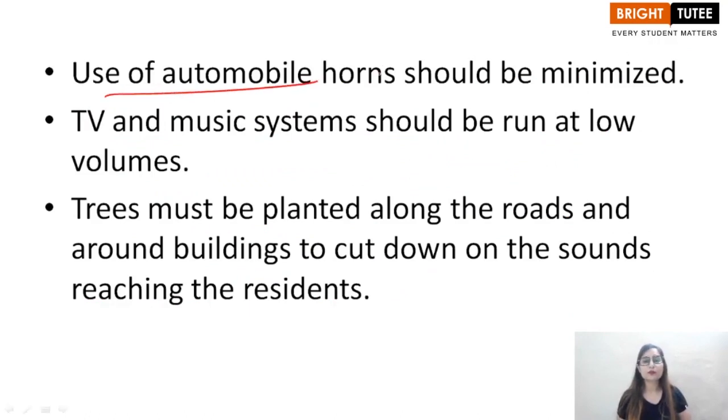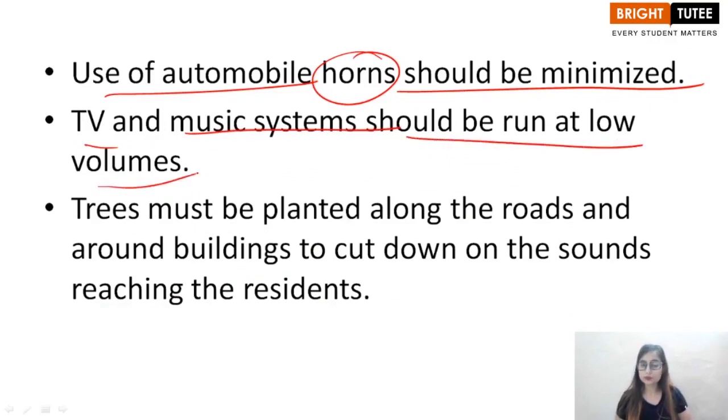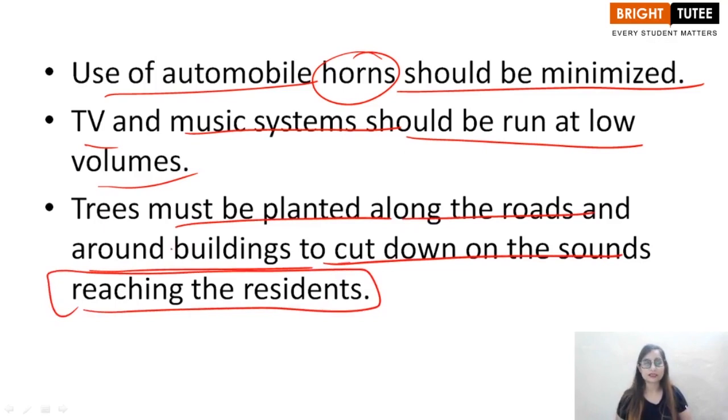Use of automobile horns should be minimized. TV and music systems should be run at low volumes. Trees must be planted along the roads and around buildings to cut down on the sounds reaching the residents, right? So these are some measures that can be taken to control the effect of noise pollution, and it is again a 3-mark question.